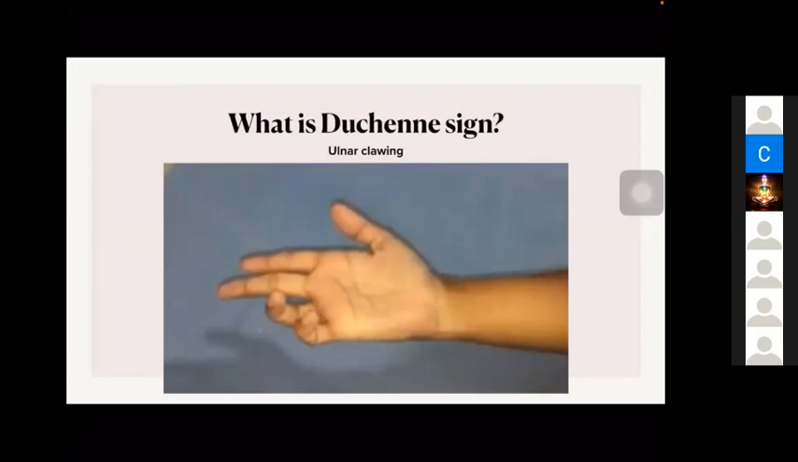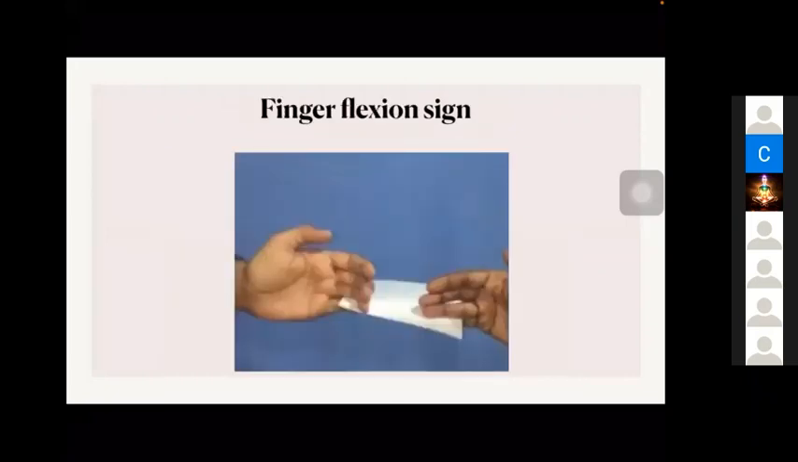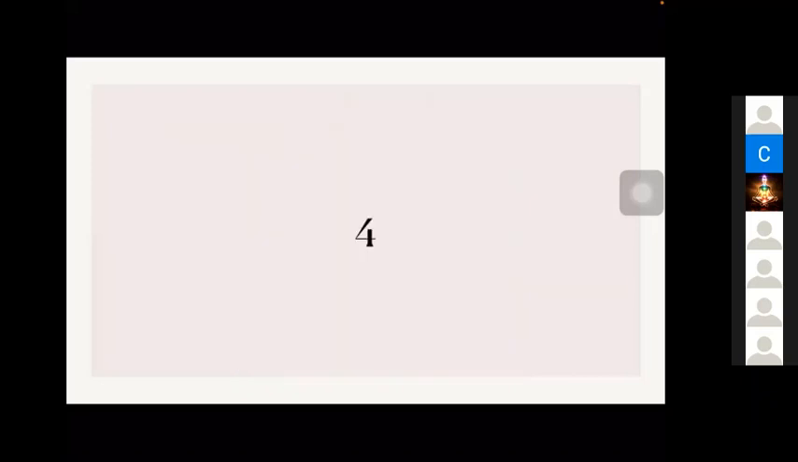One more sign, finger flexion sign, because in low ulnar nerve palsy, the interossei will be weak. When you check the card test, when the long flexors are acting, and the patient tries to adduct the fingers, there will be some flexion of the fingers because of the long flexors. These long flexors also contribute mildly to the adduction of the fingers. That is the reason for getting this sign.